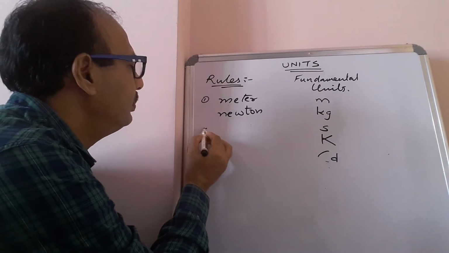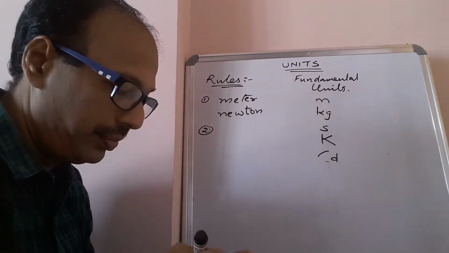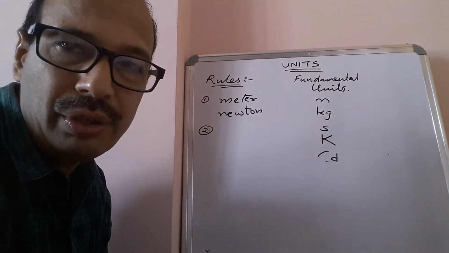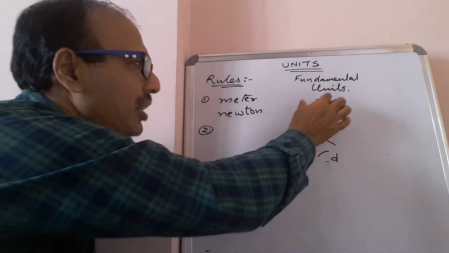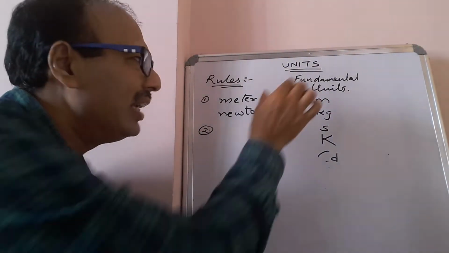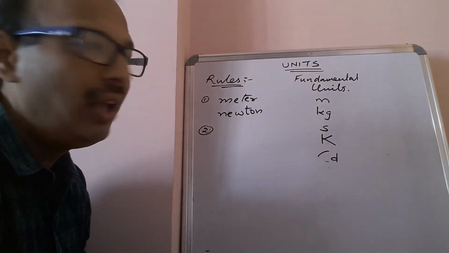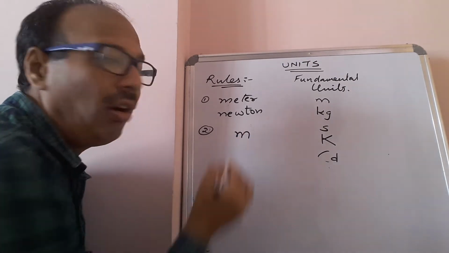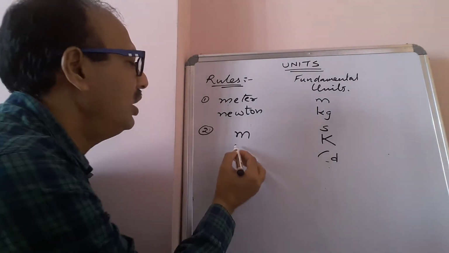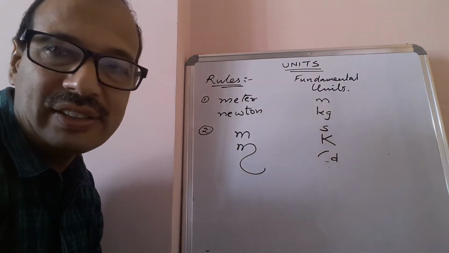Second rule. If you are using symbols, you should use the symbols as given in the table. For example, the symbol of meter should be written like this only. You shouldn't write it differently.